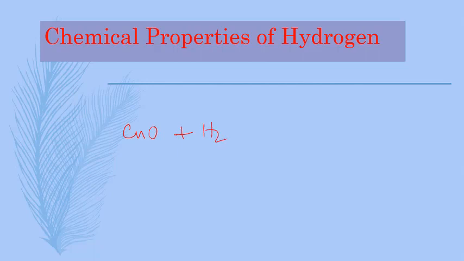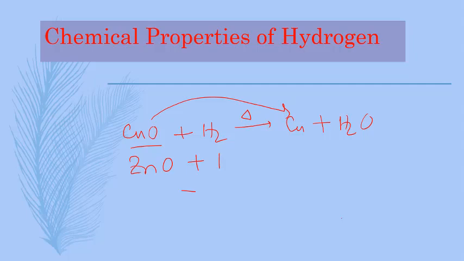Hydrogen, when heated with cupric oxide, forms copper plus water. Here hydrogen reduces cupric oxide to copper. Then zinc oxide plus hydrogen, when heated, forms zinc plus water.